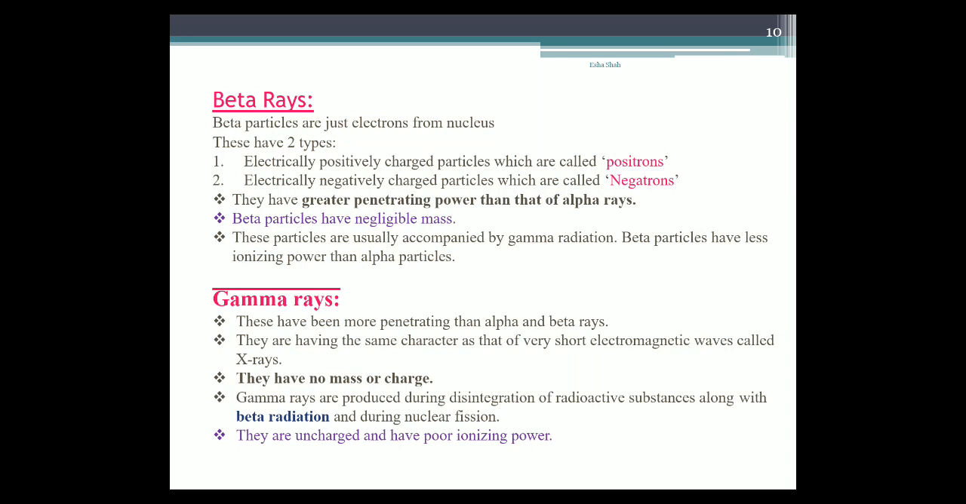Next property, they have no mass or no charge. It has negligible or no mass or charge. Gamma rays are produced during disintegration of radioactive substances, along with beta radiation and during nuclear fission reactions. Next property, they are uncharged and have poor ionizing power.